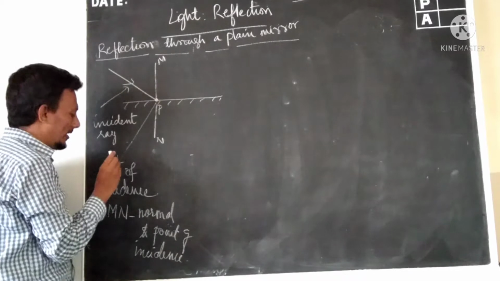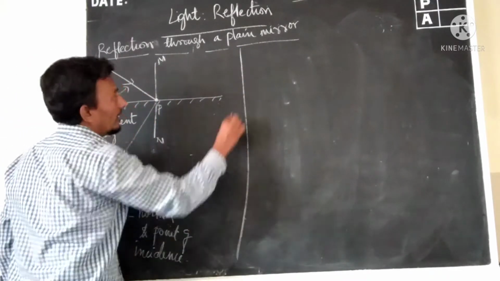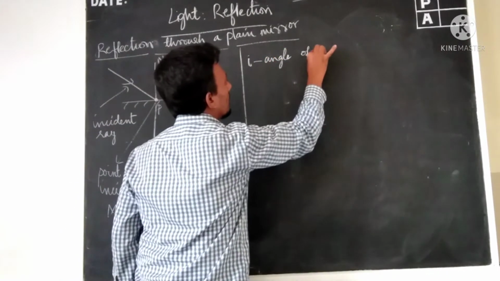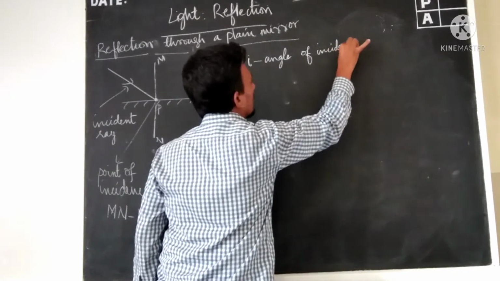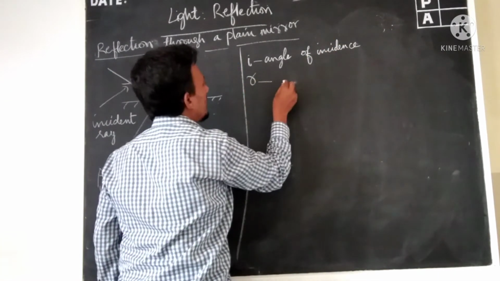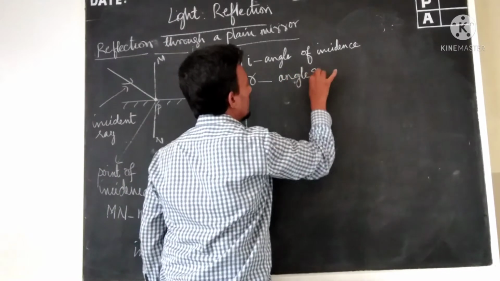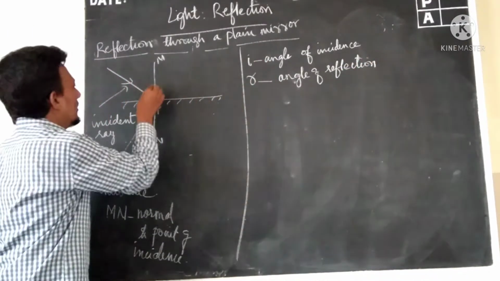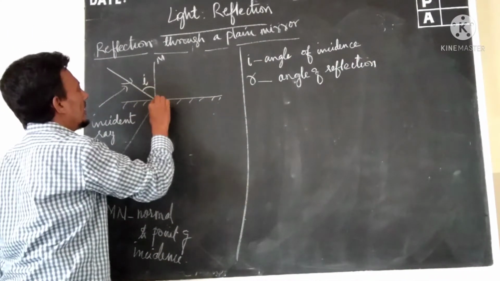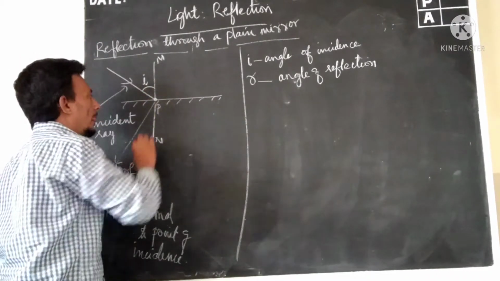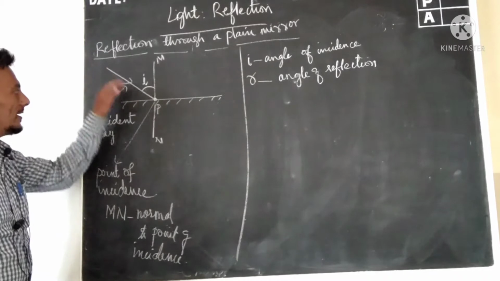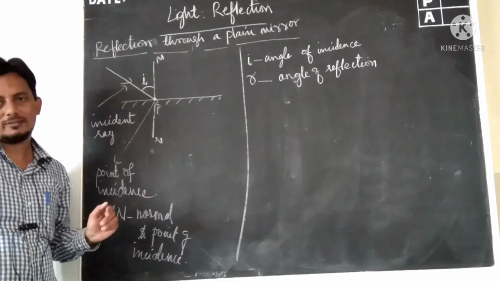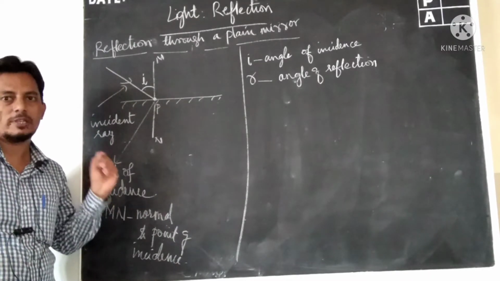Now, there is one more quantity that comes into the picture here, that is the angle of incidence. One more thing is there, that is the angle of reflection. So this is the angle of incidence. Now, the incident ray, the normal to the point of incidence, and the surface of the mirror.